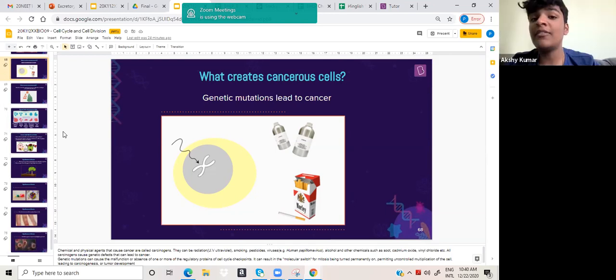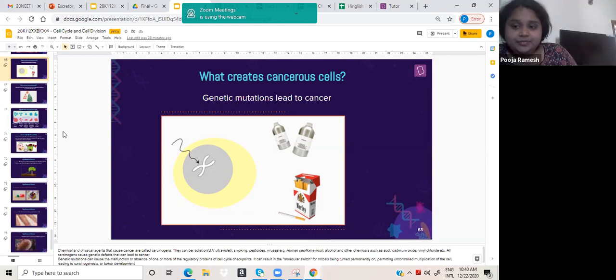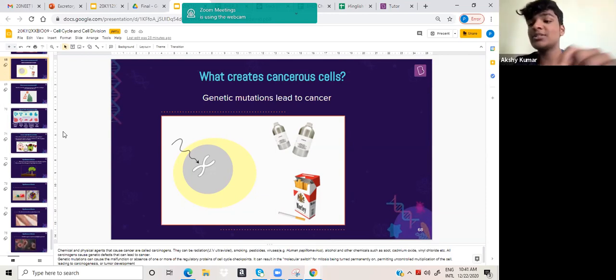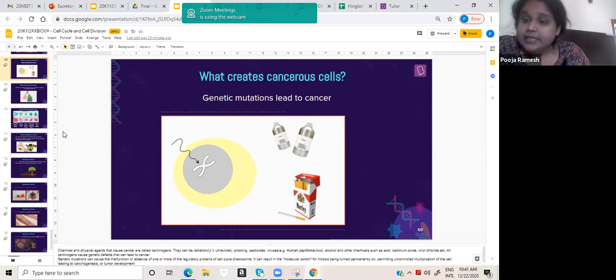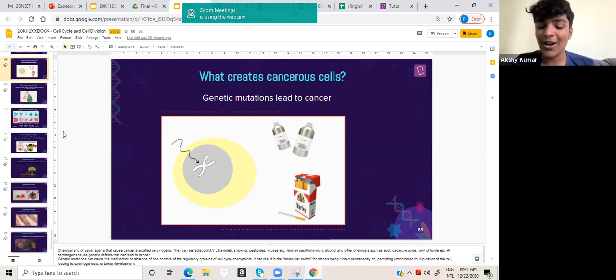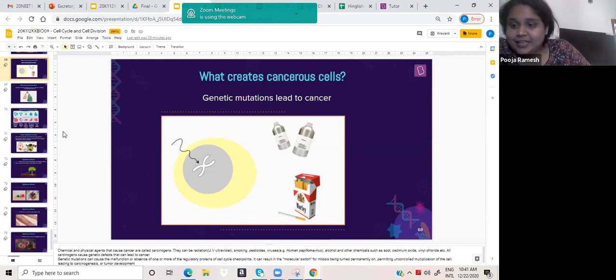And where is the checkpoint other than the checkpoint we learned today? The spindle checkpoint, in anaphase or metaphase? It is in metaphase only. I thought it was in anaphase because the anaphase promoting complex is at the end of metaphase. No, it's in metaphase.